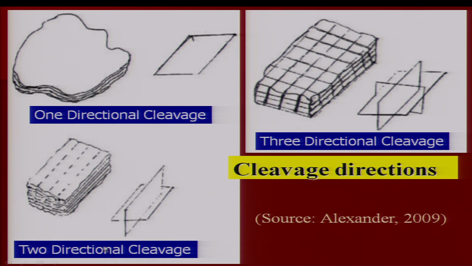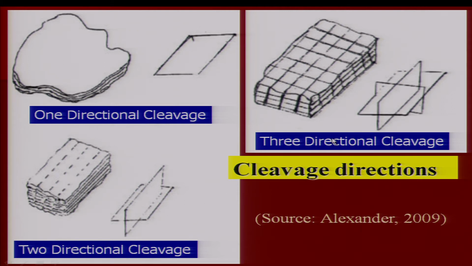Then second is the 2 directional cleavage. This is 2 directional cleavage, one direction is this one, second direction is this one. So, in the drawing this is one direction and the second cleavage is perpendicular to the horizontal direction. This is the horizontal direction and another set of cleavage is perpendicular to the horizontal surface. So, there are 2 directional cleavages.